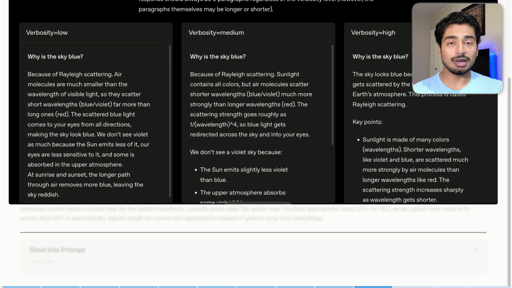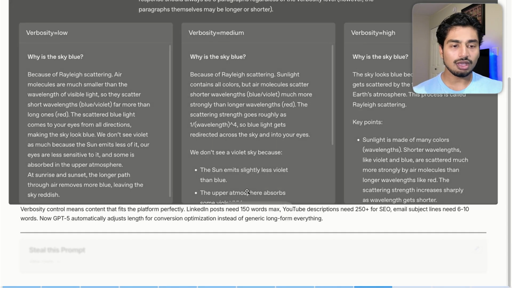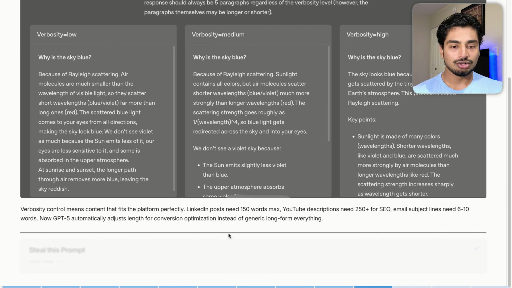And this is powerful because things have different lengths. A YouTube script is longer than a short form script, which is longer than a tweet, which is longer than paid ad copy, right? So there's a bunch of different things you could do. You can pretty much prompt it to go ahead and write different things for you.